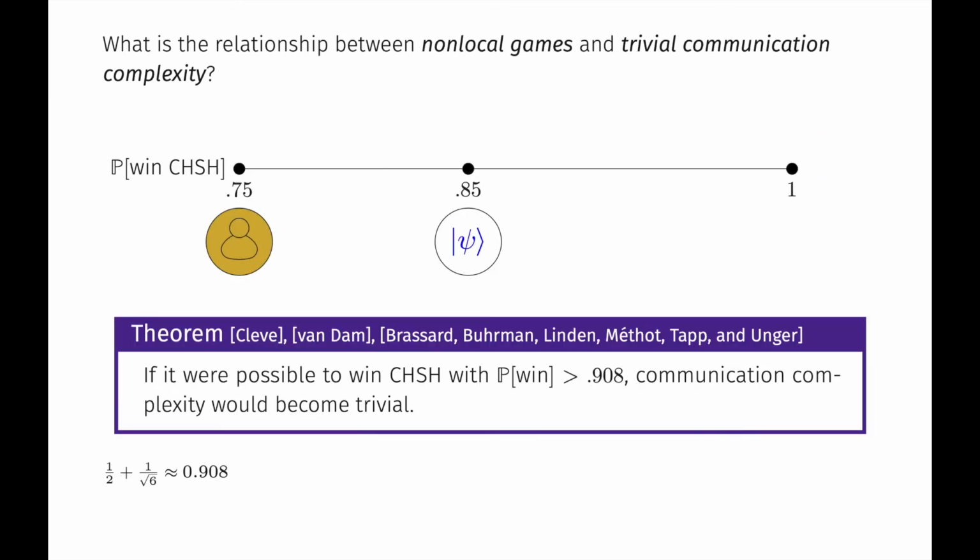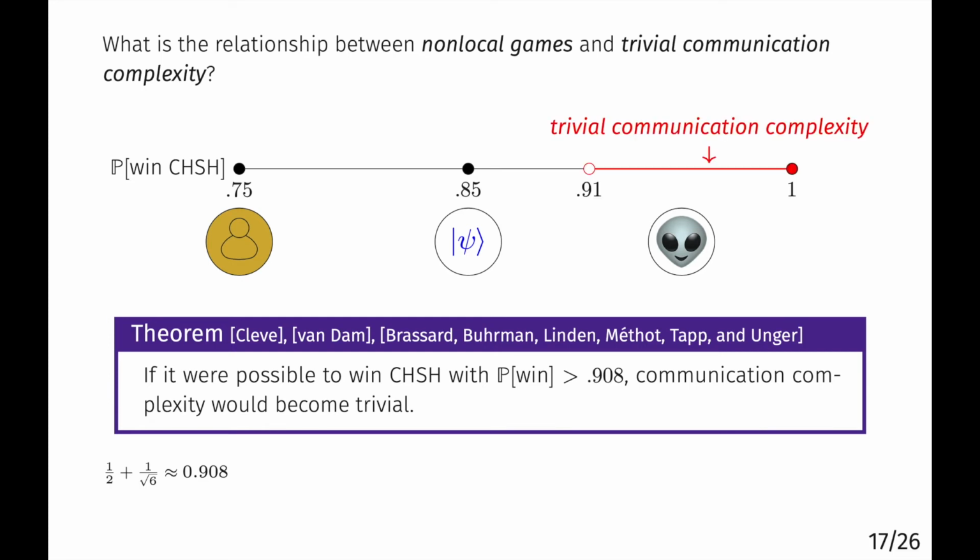It turns out that there is a relationship between these two areas, and this was shown by Cleve, Van Dam, and then extended by Brassard, Buhrman, Linden, Méthot, Tapp, and Unger. They showed that if it were possible somehow to win this CHSH game with greater than approximately 90.8%, then communication complexity would become trivial. So if Alice and Bob had access to some strange correlation that went beyond quantum mechanics, then they would be able, in this region, to collapse communication complexity.